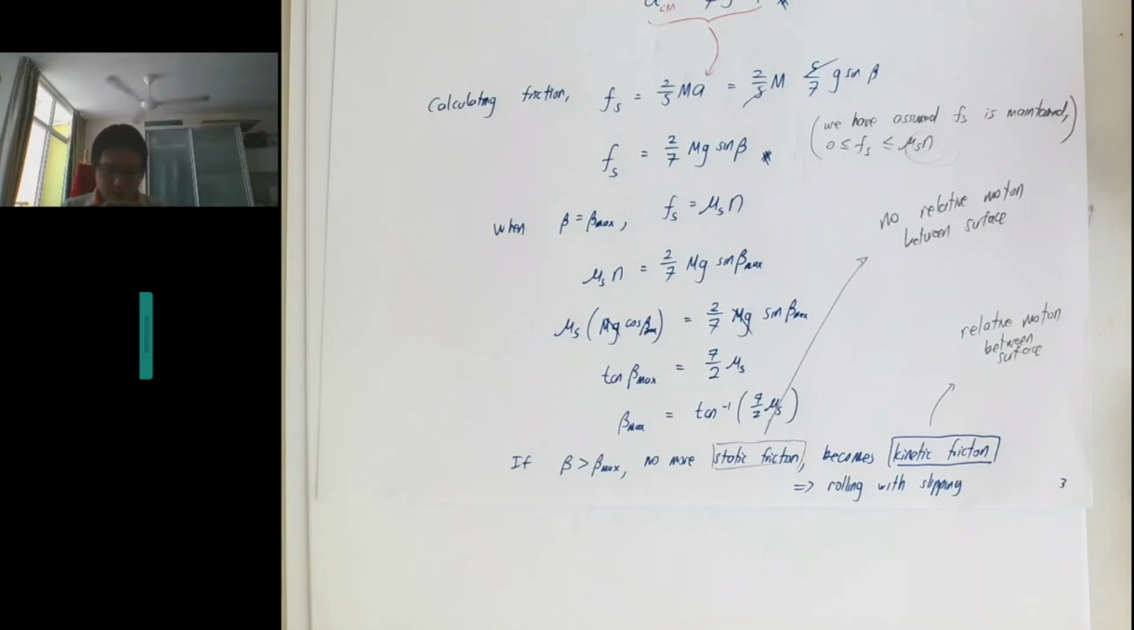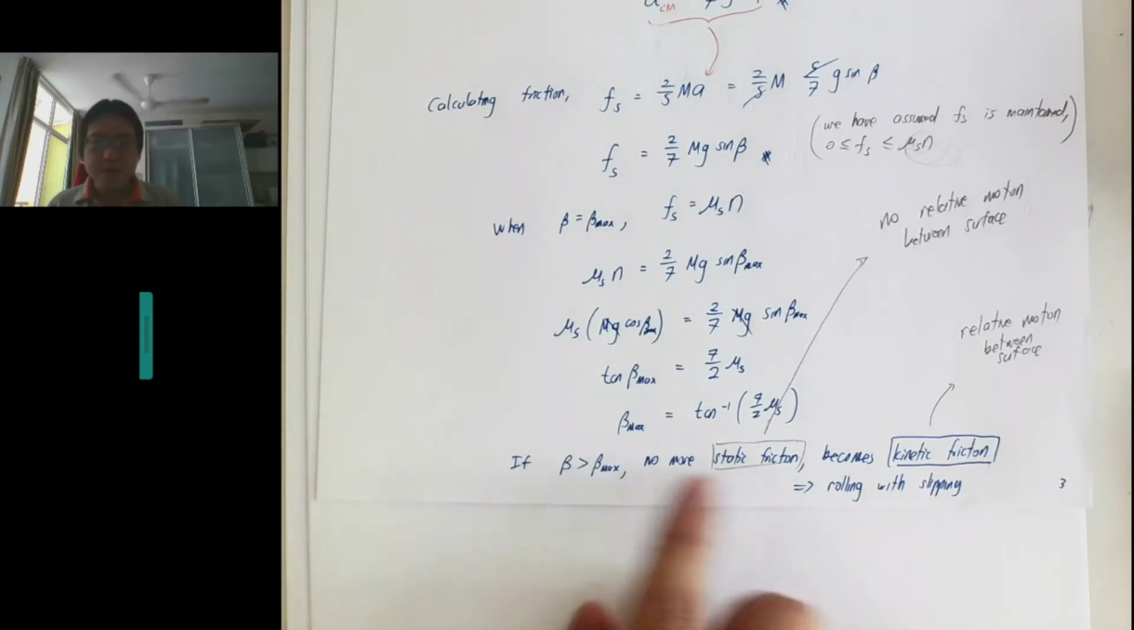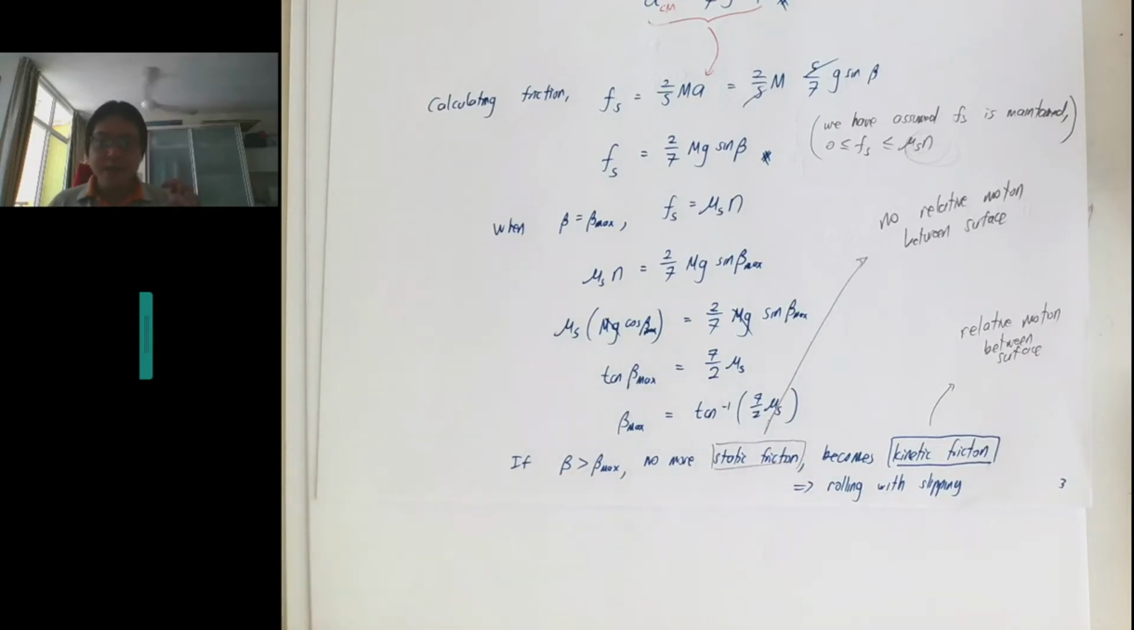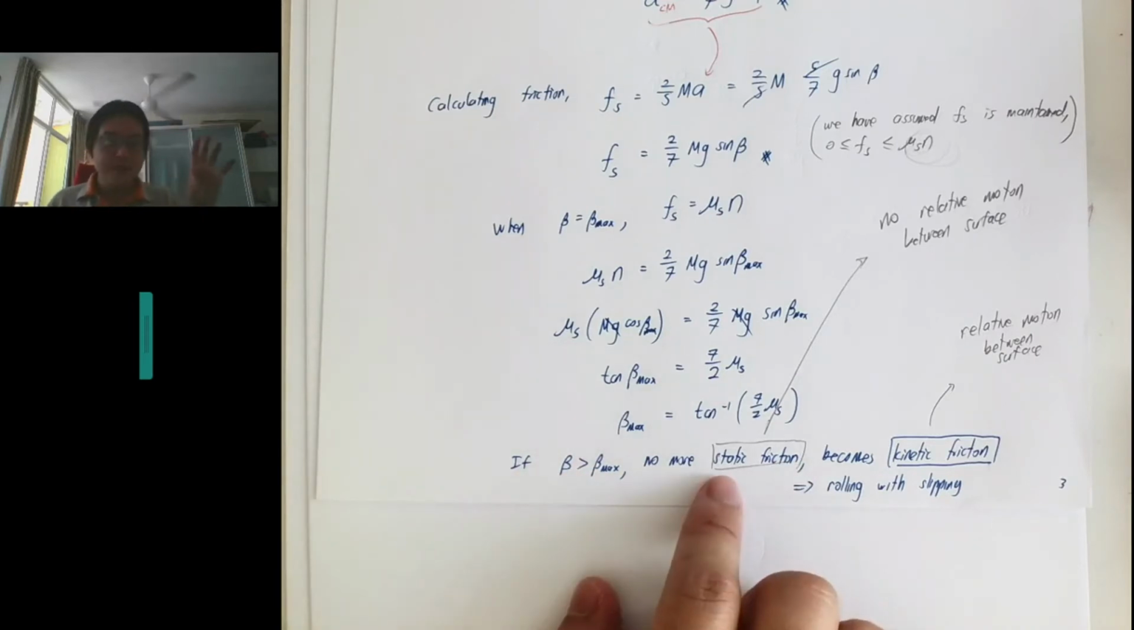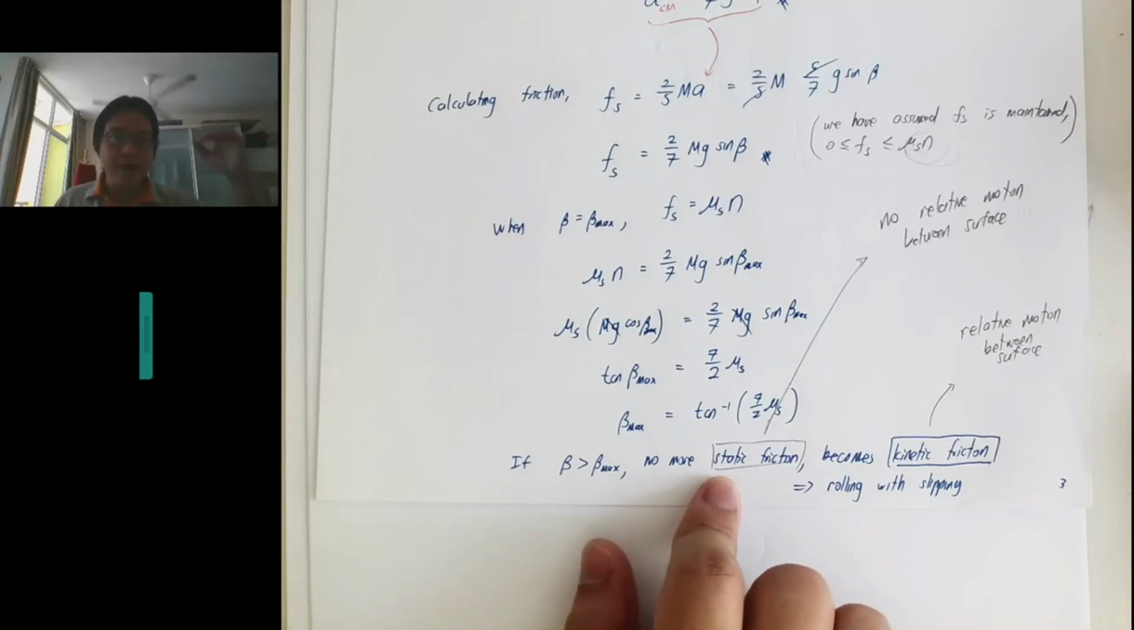The static to not static. What? Oh yeah, so that's what I said. I think at this stage, for the static case, pure rolling, everyone agrees, right?